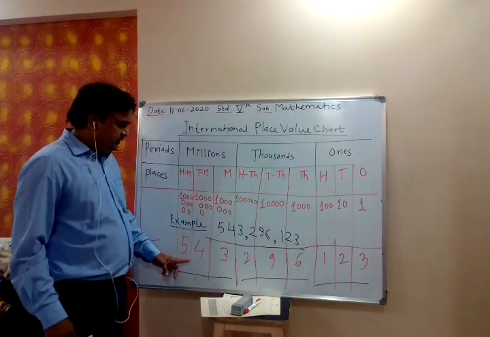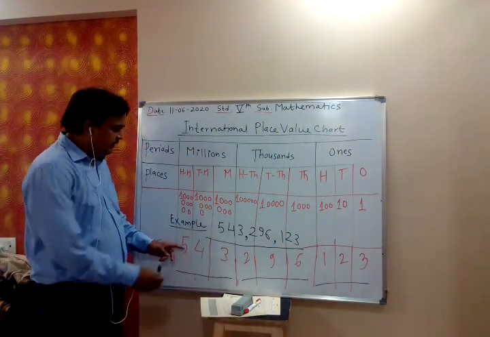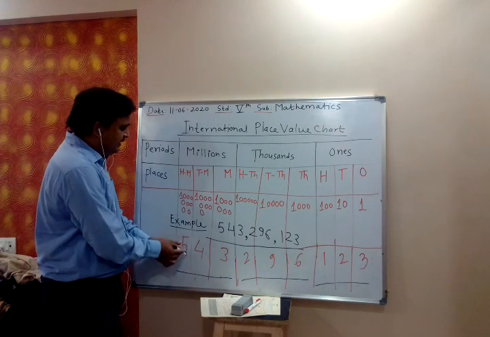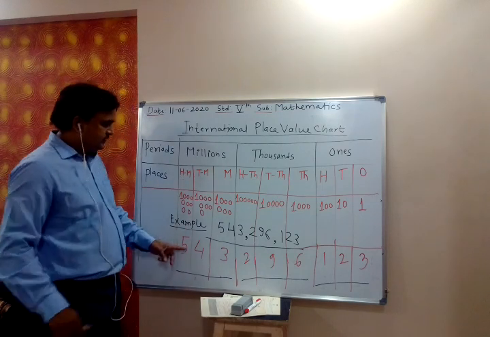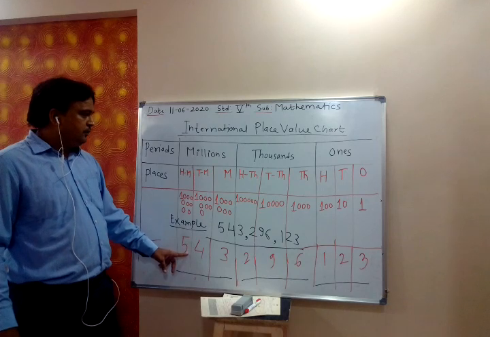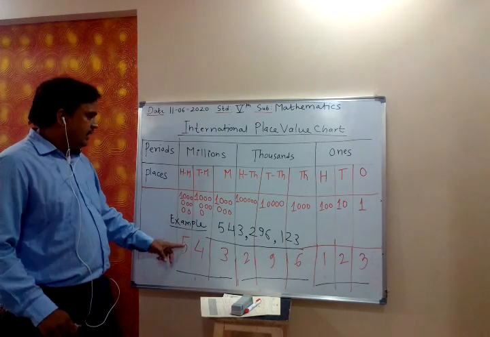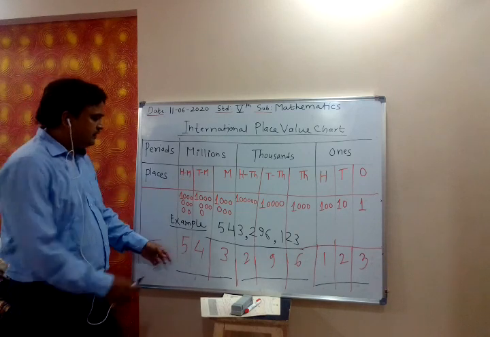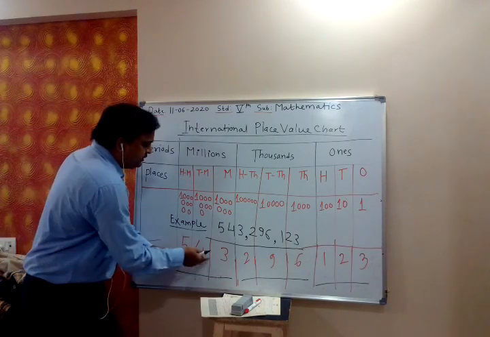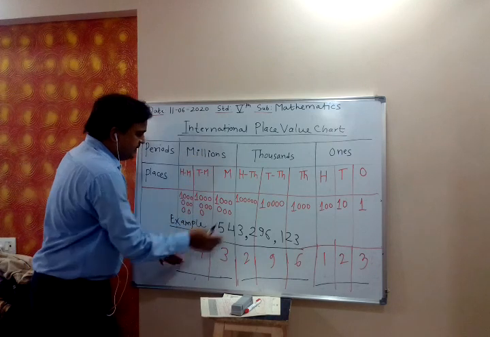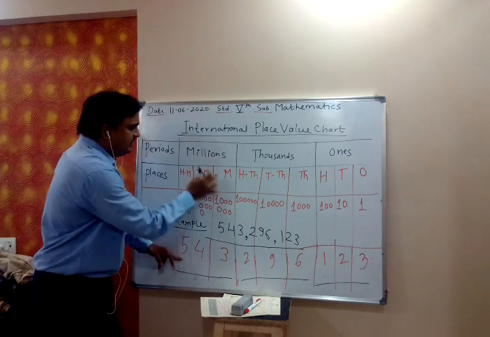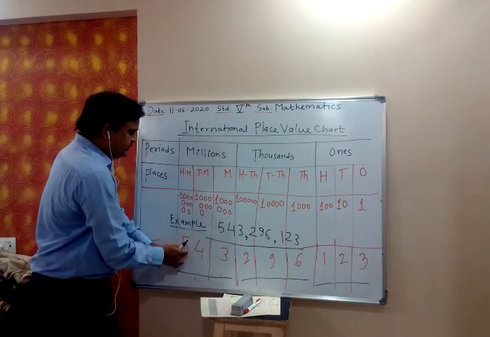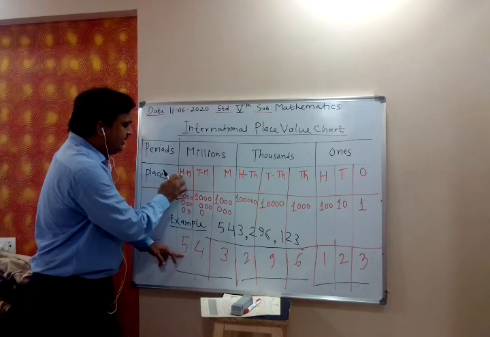Is it clear? 5 is at which position? 5 is at 100 million. So where are 543? They are in the millions column. 543 are in millions, and 5 is at 100 million position.